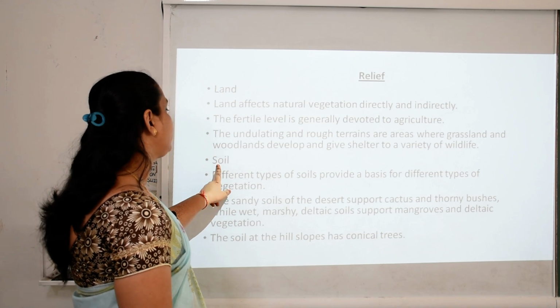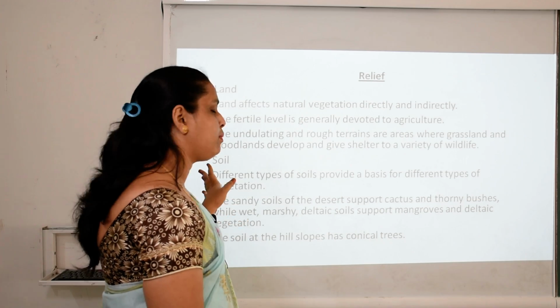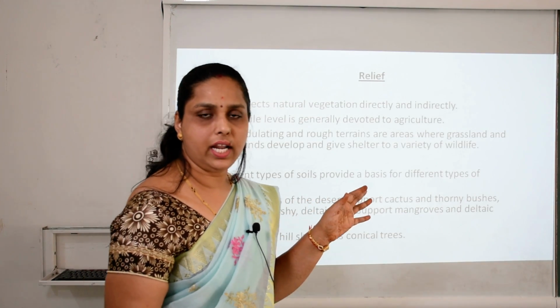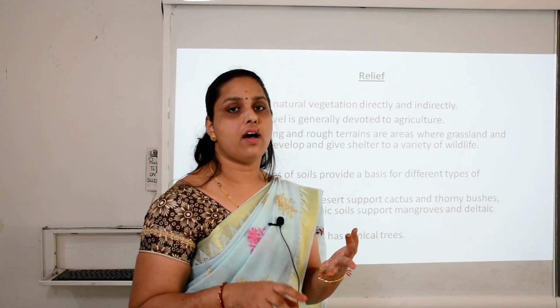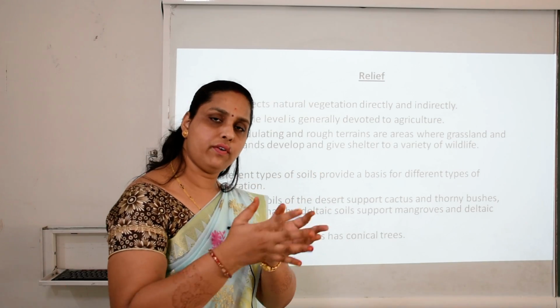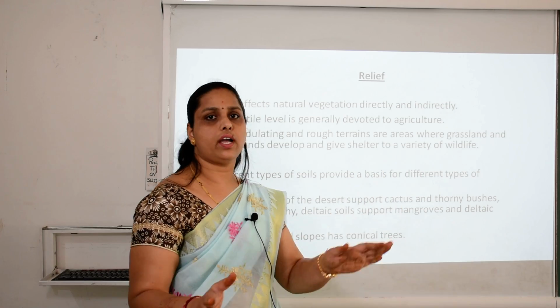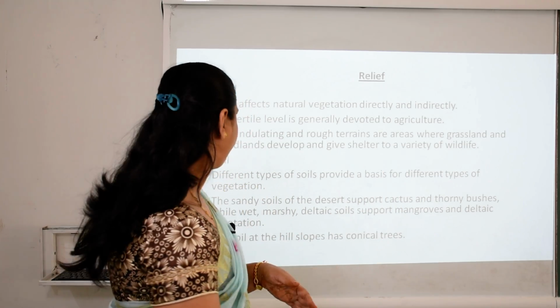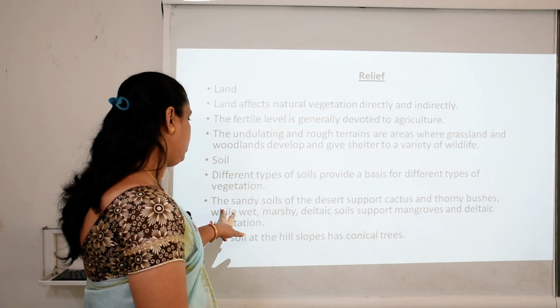Now see the second factor, that is soil. Different types of soil provide a basis for different types of vegetation. Definitely, clear? Different types of vegetation like wheat, jowar, bajra, and we are talking about apple, mangrove, so different vegetations are there. According to different kinds of soil, different kinds of vegetation grow. The sandy soil of the desert supports cactus and thorny bushes.